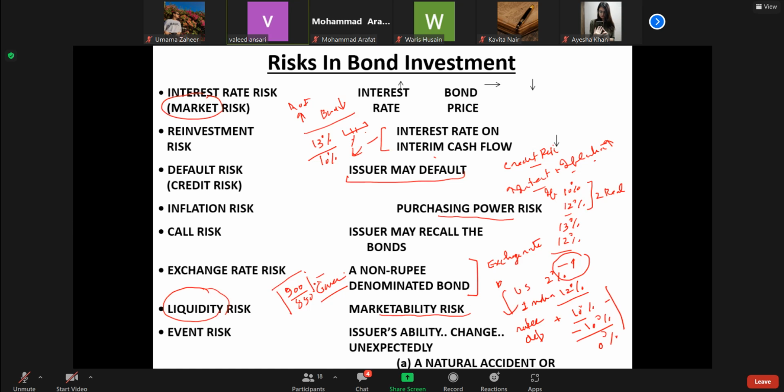Bonds are bought and because there is so much risk involved, like default, economy-wide recession, one may end up getting a lower price. And various other events may affect the bond, like for example, natural calamities, you know it very well, no need to tell. Similarly, sometimes corporate restructuring takes place. Corporate restructuring may be a merger, or takeover, or divestiture. So that also affects the bond. So that is why bond investment is not fully risk free.